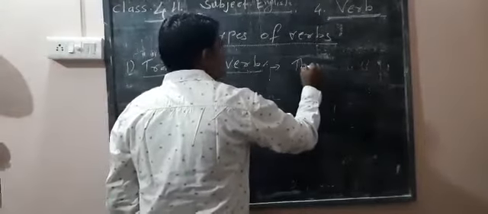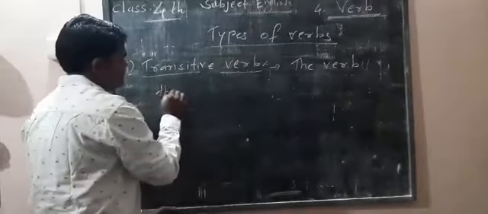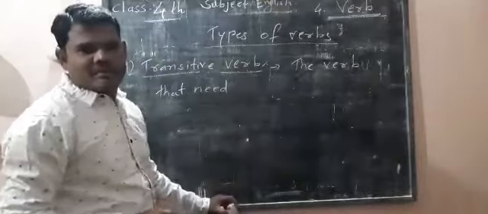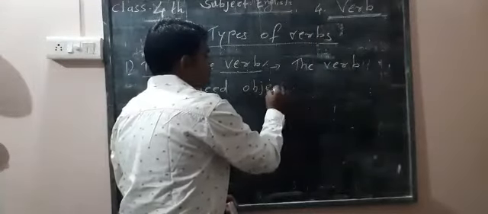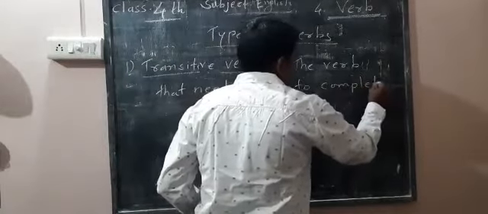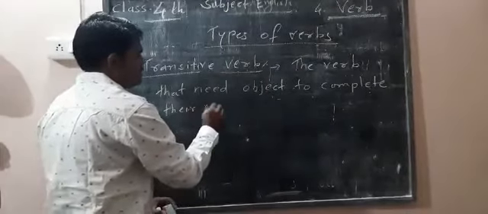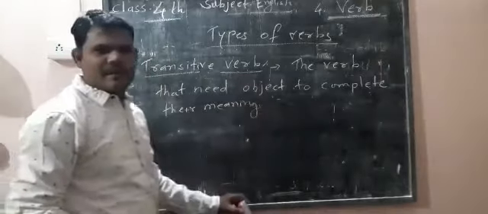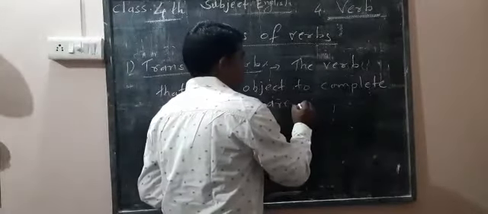Information: the verbs that need an object to complete their meaning are called transitive verbs.